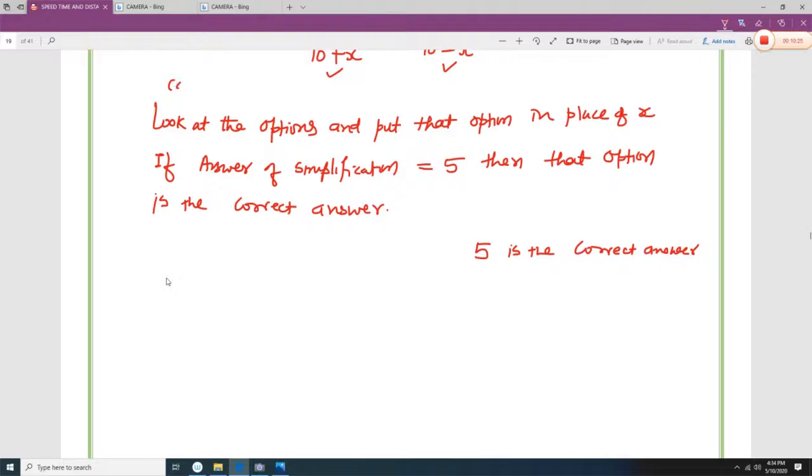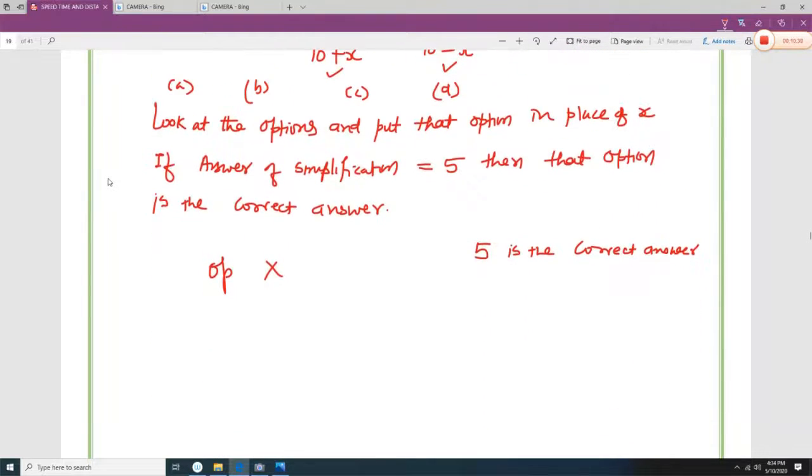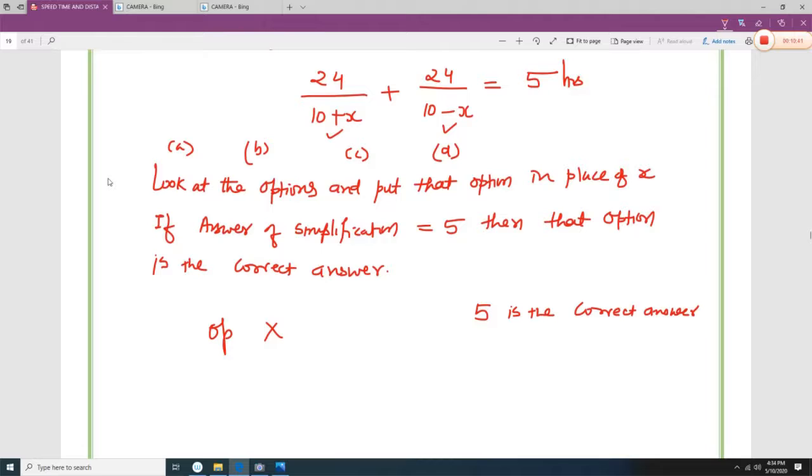Now you have to look at the options. The options will be given in the exam. So A, B, C and D. You have to put that option instead of x and solve the equation. When you are putting that option, if the answer is 5, then it is 5. So here one of the options is 5, and if you put x is equal to 5, then it will bring 5 hours. So the answer is B option.